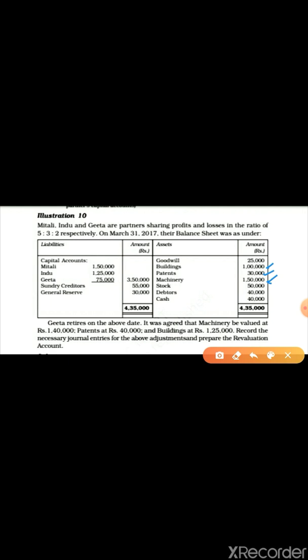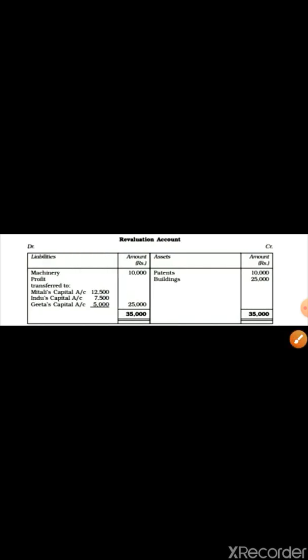Okay. So first you have to prepare the revaluation account. After that, with the help of the revaluation account, you have to make the journal entries. So children, let us start. See your revaluation account. Machinery is decreased, so write it on the debit side. Patent and building are increased, so write them on the credit side. Now the total of the credit side is greater. This credit side total is 35,000. Subtract 10,000 from this, so 25,000 will be the profit.